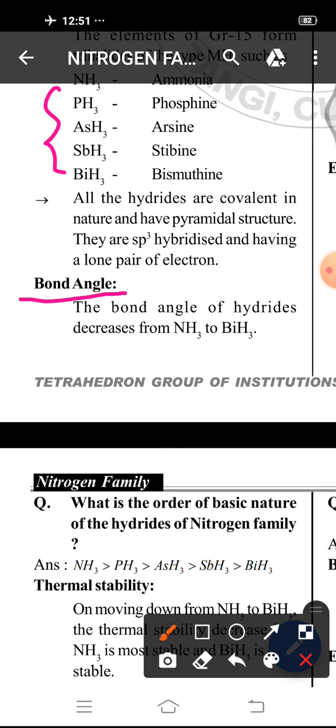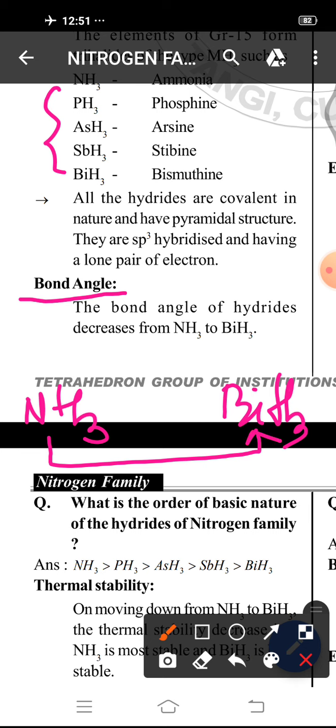So what is the bond angle order of the hydrides of the nitrogen family? On moving from NH3 to BiH3, the bond angle decreases. On moving from NH3 to BiH3, the bond angle will decrease.